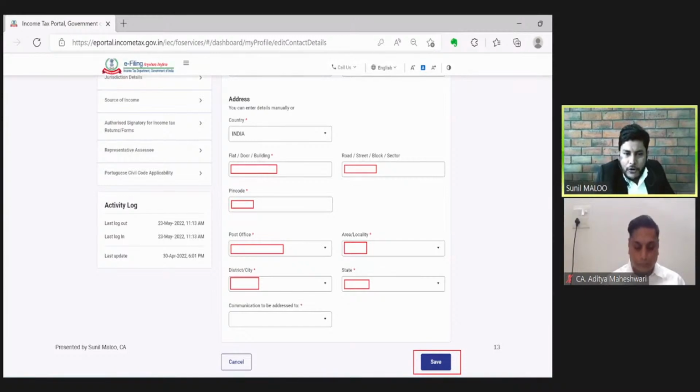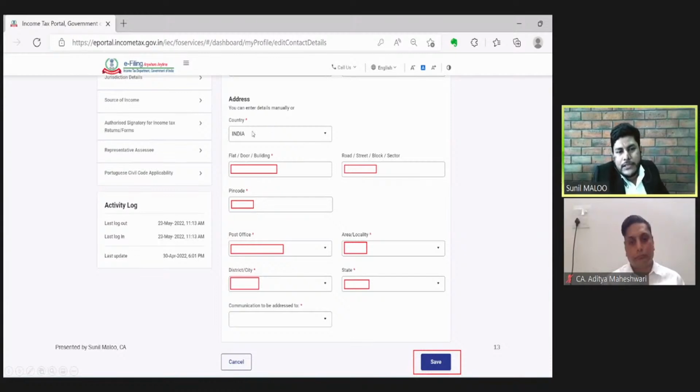Whenever we file a form or return, or try to register a DSC, if this address is not filled in properly, an error will show. We will not be allowed to use those facilities unless this portion of the profile is updated in the proper manner.